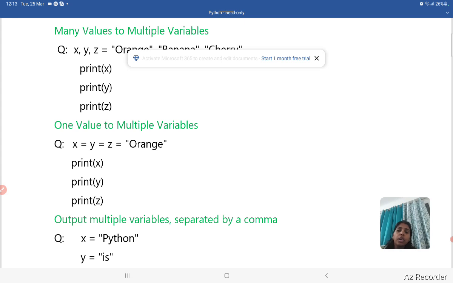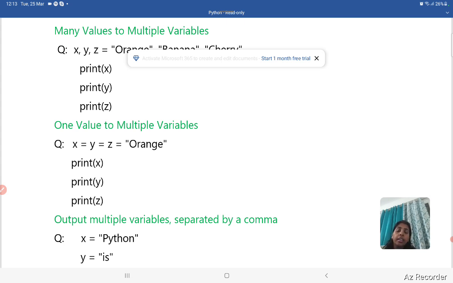Then move to one value to multiple variables. The first one was many values to multiple variables, but the second one is one value to multiple variables. One value means we have only one value and we have to use that value among all the variables. Here x equal to y equal to z equal to orange, meaning I have three variables, x, y and z, and the value is orange.